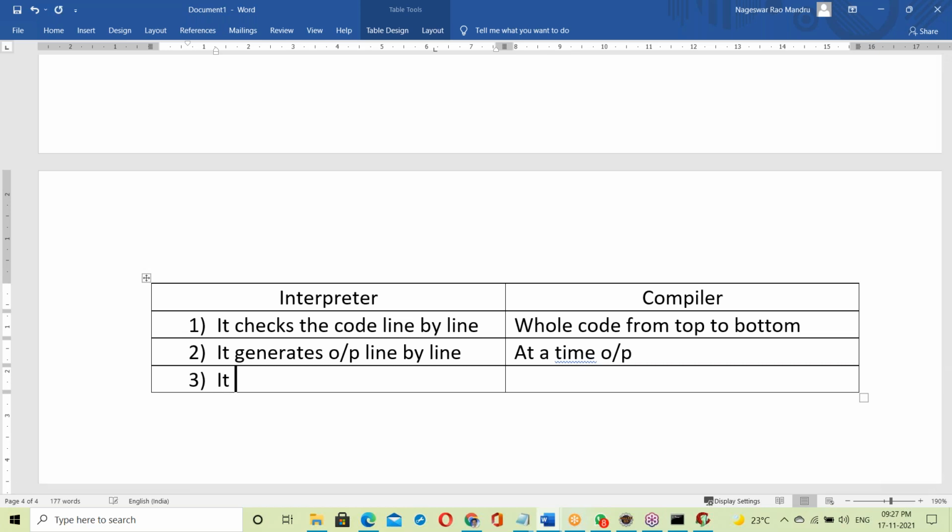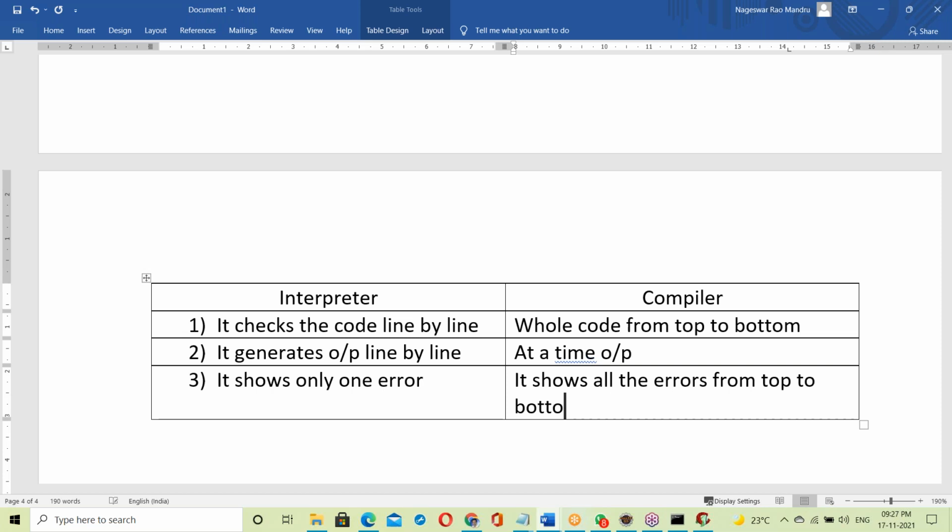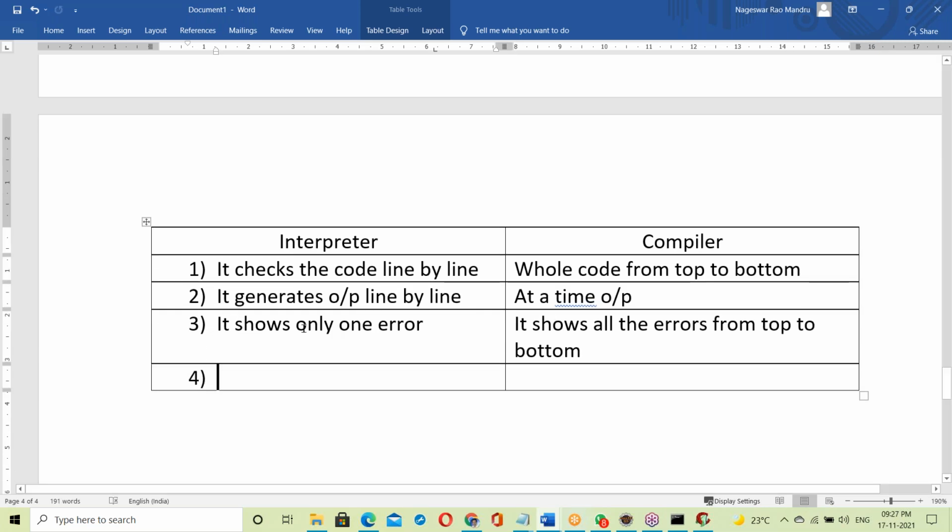Next, the interpreter shows only one error. Practically we discussed this, right? It shows only one error. The compiler shows all the errors from top to bottom. With the interpreter, when any error comes, it simply stops. The compiler shows all the errors from top to bottom.